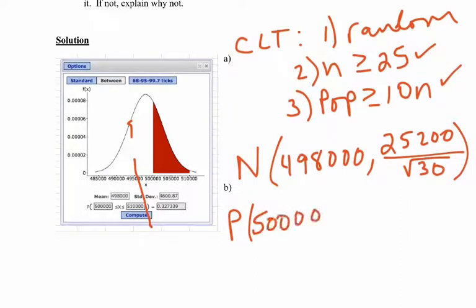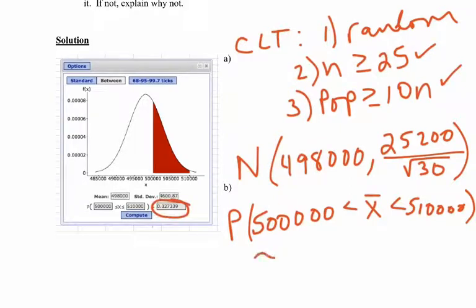And if we put that into StatCrunch with the information for the mean and the standard deviation, and remember to click between this time, I get a probability of about 32%. So 0.327 is my solution there.